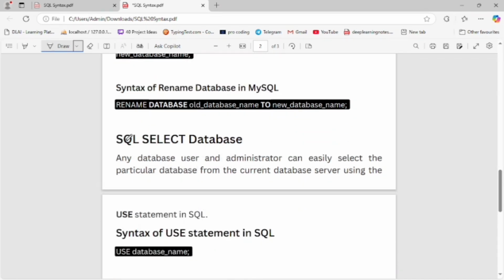And now SQL select database: any database user or administrator can easily select a particular database from the current database server using the use statement in SQL.